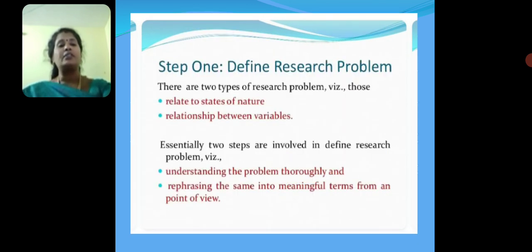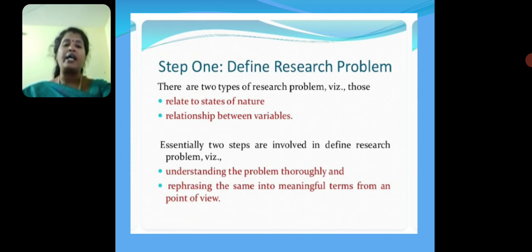Step 1. Define research problem. There are two types of research problem. The first one relates to the state of nature and relationship between variables. Essentially, two steps are involved in defining a research problem.